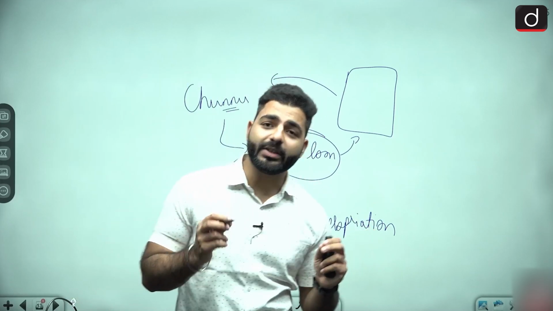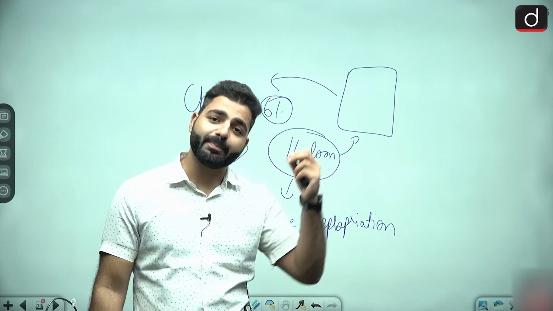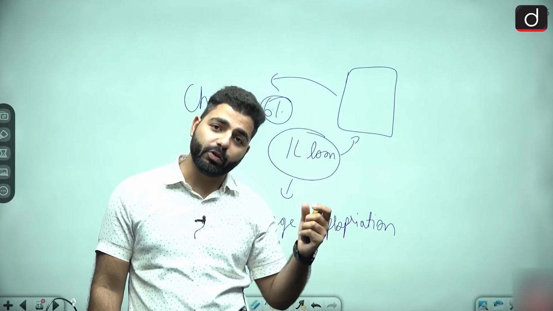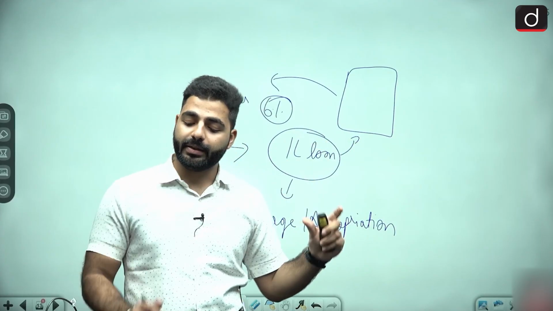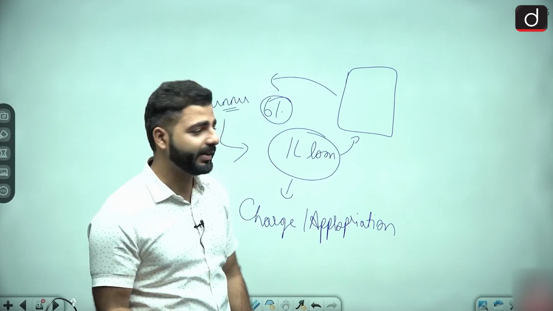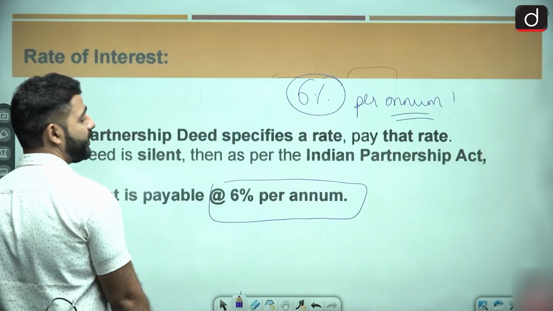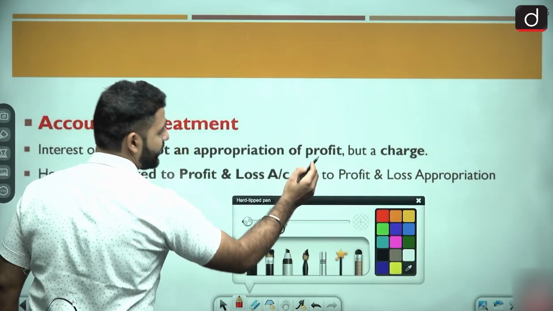नो, प्रॉफिट कमाया हो या ना कमाया हो, we have to pay back the liability, we have to pay back the debt, you have to pay back the loan, even if you have taken that loan from the partner only. अगर आपने पार्टनर से भी लोन लिया है तो भी वो लोन है. That is a debt for the firm. You have to pay him back, you have to pay her back, whoever the partner is. So that is why, very important point, that interest on loan is a charge.